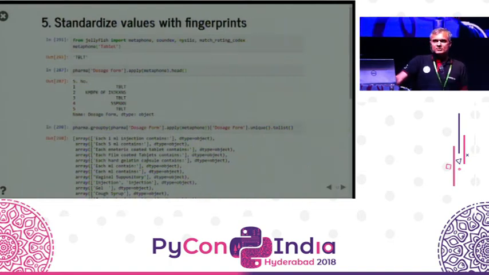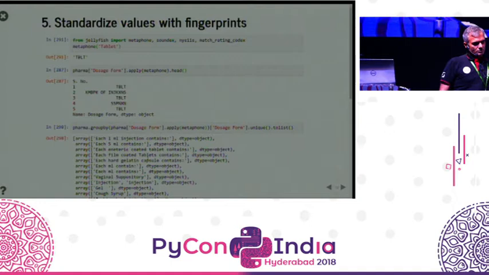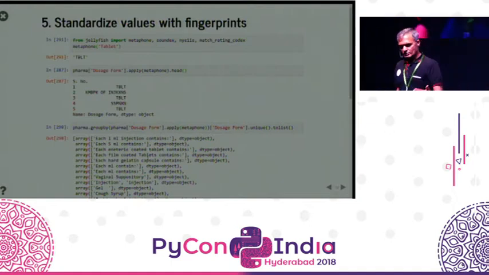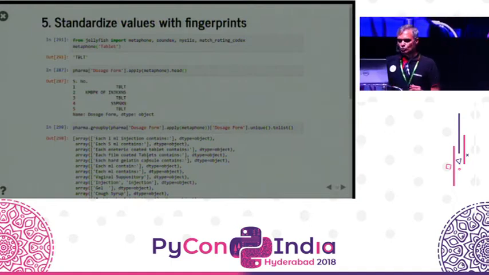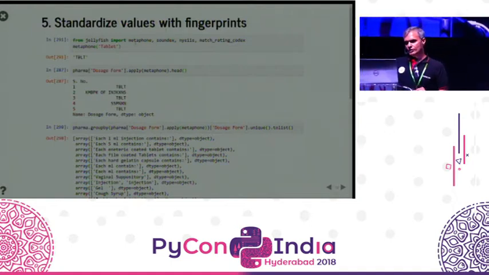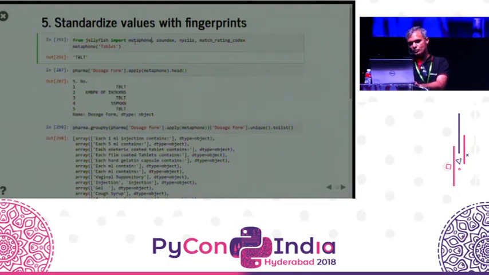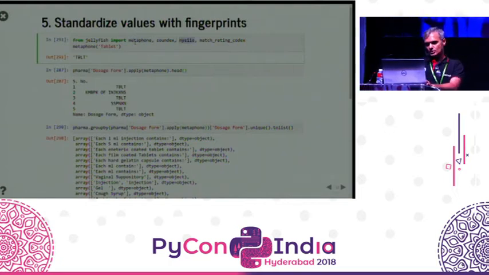The best way to do this is a fingerprinting algorithm. One library that implements a reasonable number of fingerprinting algorithms is Jellyfish. Let me talk you through that. So Jellyfish implements 4 fingerprinting algorithms: Metaphone, Soundex, NYSIIS or however you pronounce it, and Match Rating Codex. What does it do? Supposing I take the Metaphone algorithm and apply it to tablet, it gives me the string TBLT. If I put tablets, it gives me TBLTS, but at least the case doesn't matter.